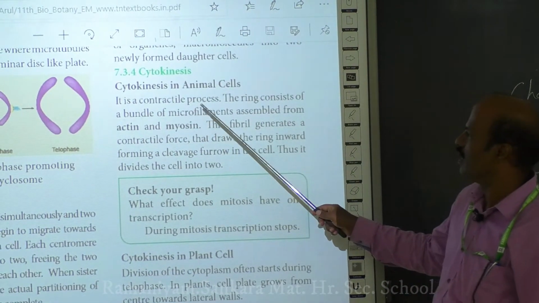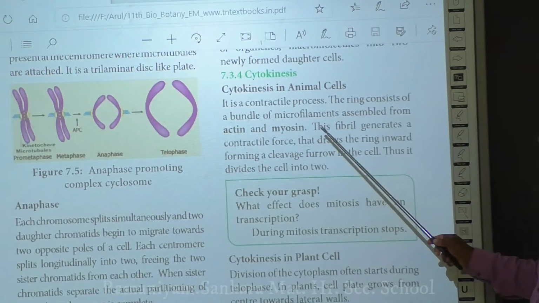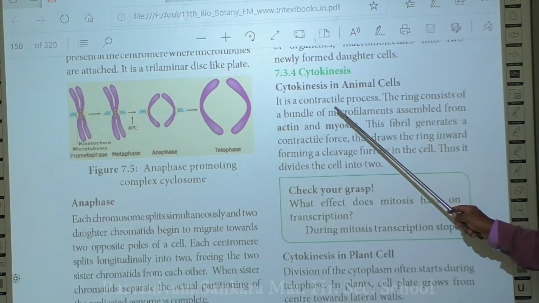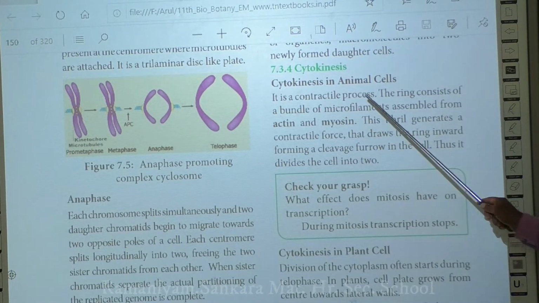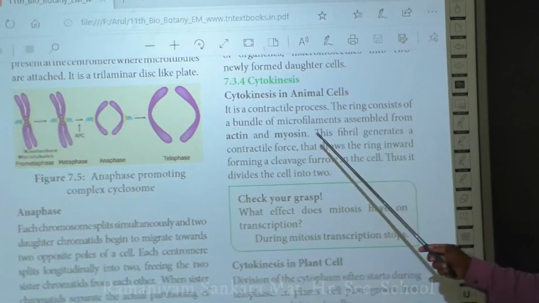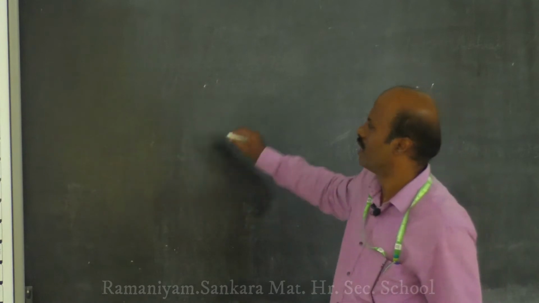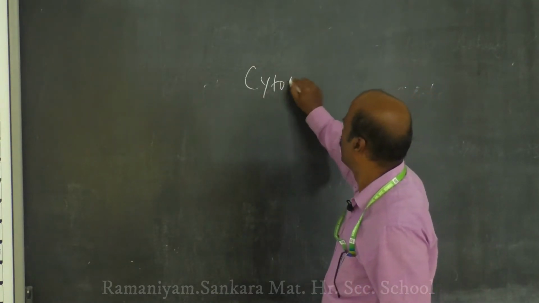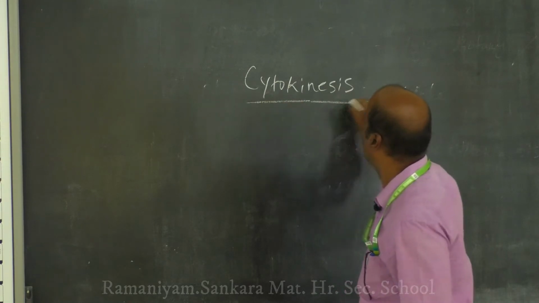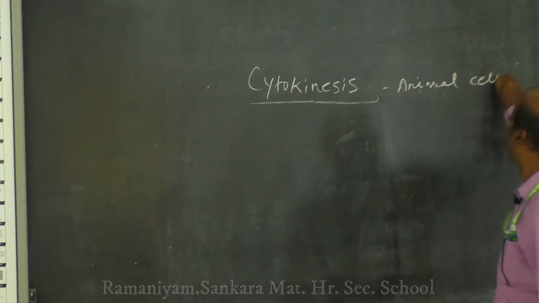In the animal cell, cytokinesis, or the separation of the parent cell into two cells, usually takes place by means of a contractile process. How? First, a ring will be formed. You just see this diagram, how cytokinesis usually takes place in the animal cell.